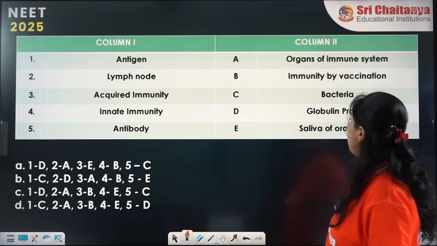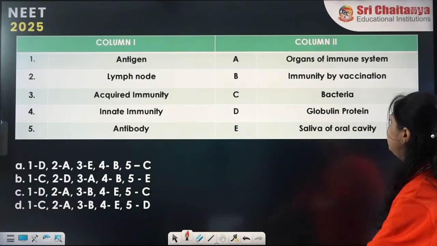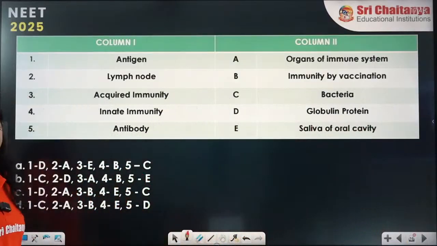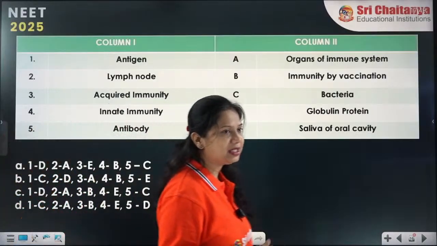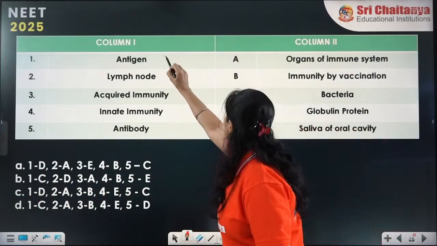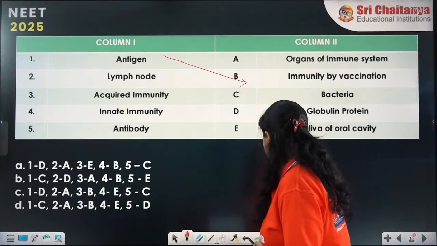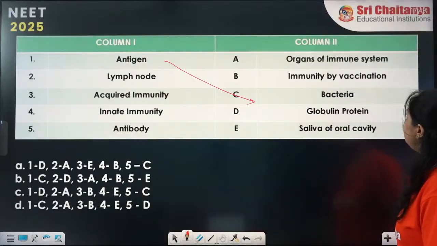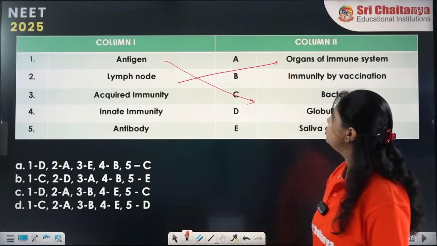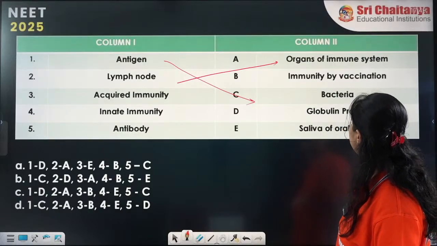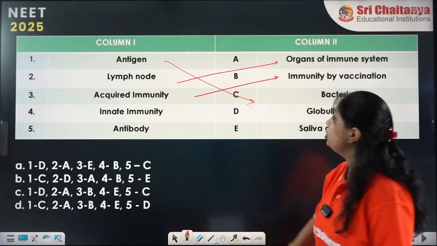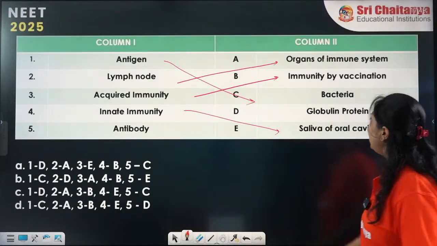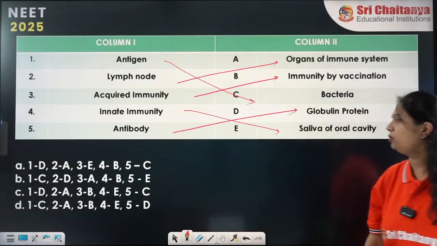So how do we match antigen? Antigen is going to be matched with bacteria. Lymph node is an organ of the immune system. Acquired immunity is the immunity by the vaccine. Innate immunity matches saliva, and antibody will be globulin.